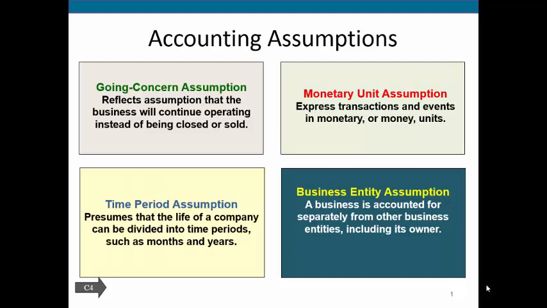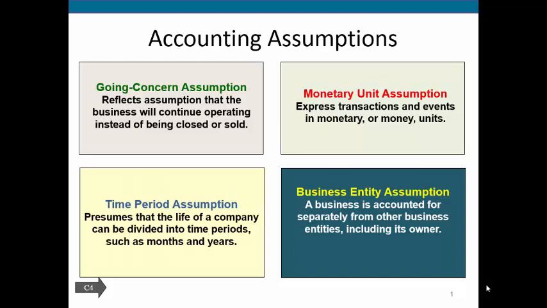We have the time period assumption, and this is just the assumption that we are going to record accounting transactions over a certain period of time, and that the life of a company can be looked at and divided into equal time periods. When you're thinking about time periods, most people think about our normal calendar year. So the year begins on January 1st, it ends December 31st. Companies also report things on a monthly basis or a quarterly basis, and those are all different types of time periods that can be used.